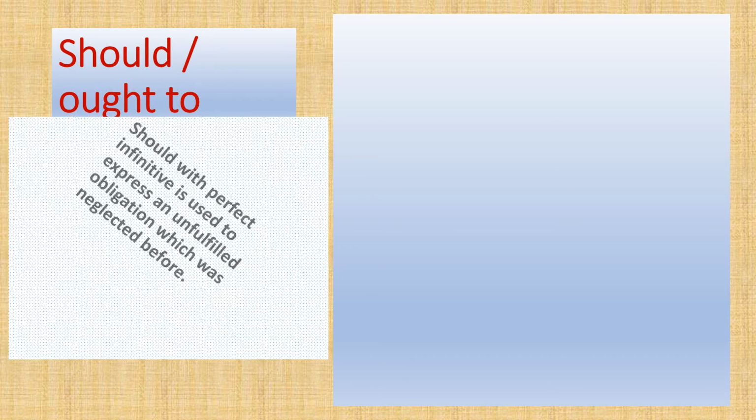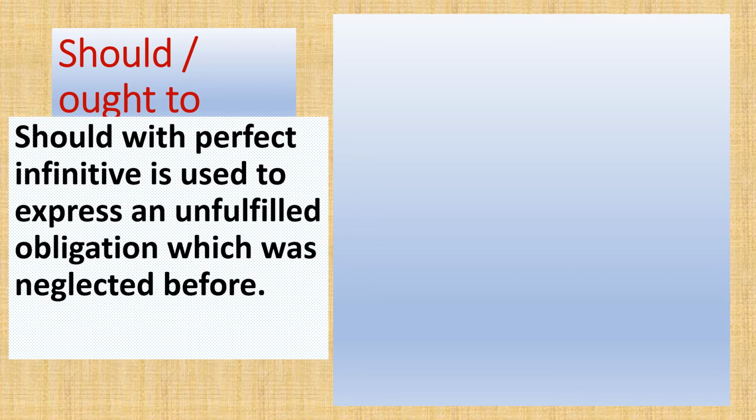What is that? Should or ought to with the perfect infinitive. In the previous one, we discussed the continuous infinitive with should or ought to. Here we are going to discuss the perfect infinitive with should or ought to.